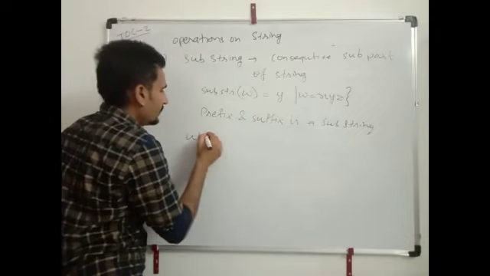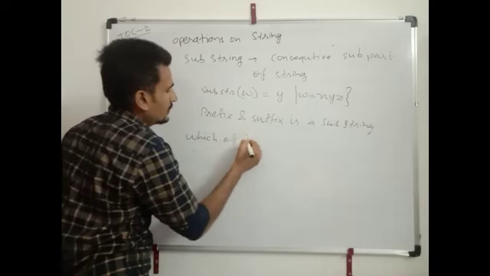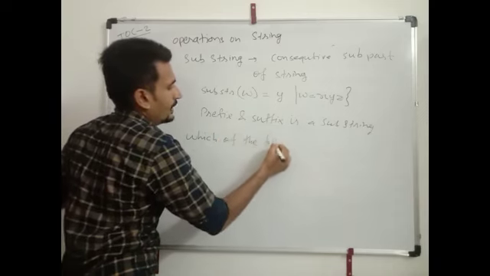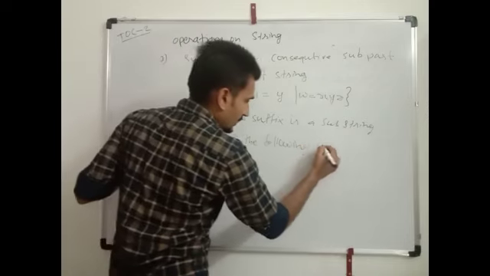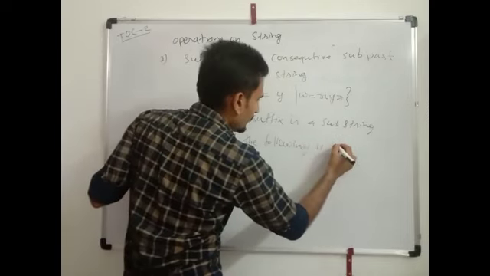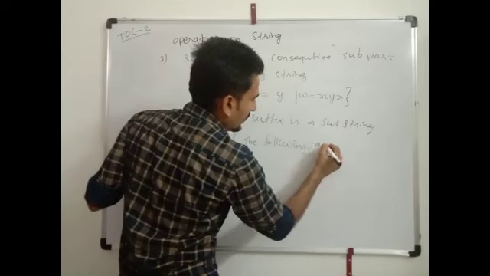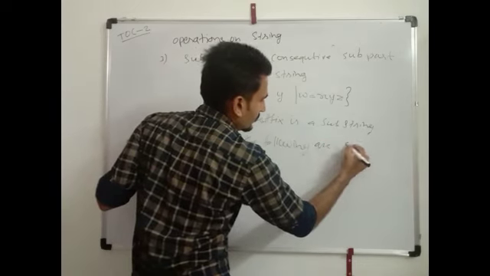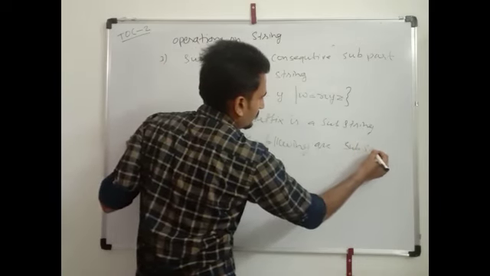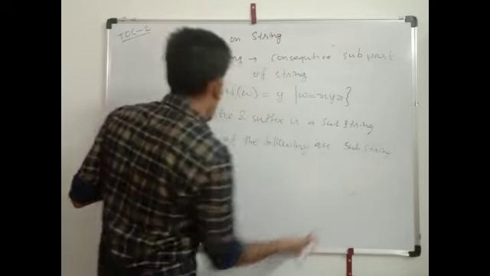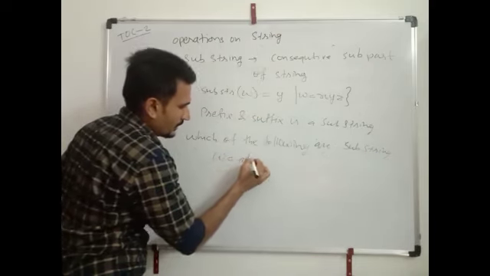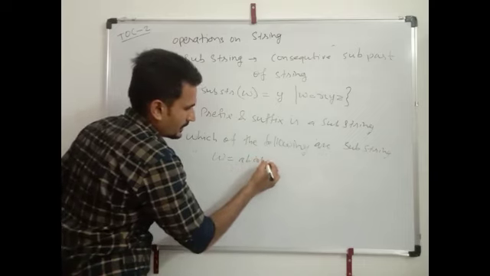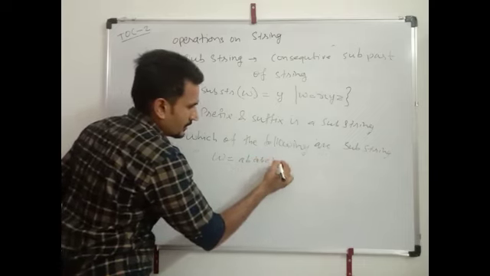Let's take an example. Which of the following is a substring? Let W is equals to ABCBC.